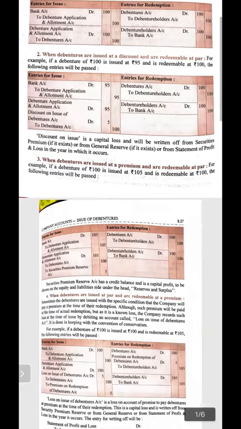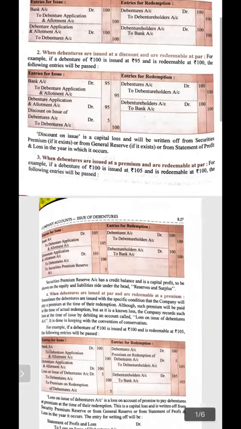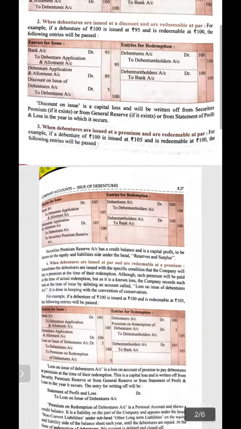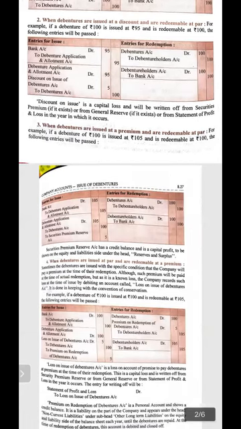Keep one thing in your mind while doing practically. It is given over here in a note. When the debenture is issued at discount, the discount is a kind of capital loss in that case and will be written off out of security premium if any security premium is existing, or from the general reserve, or from the statement of profit and loss in the year in which it occurs.